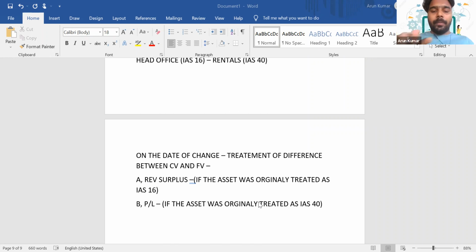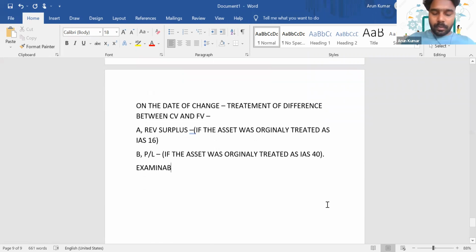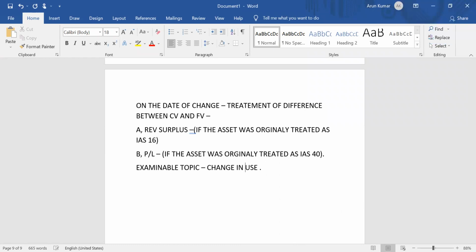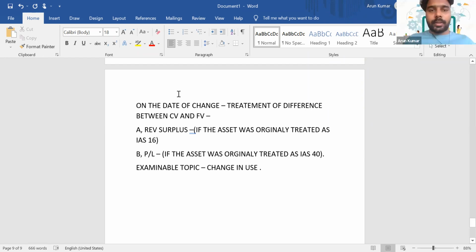Okay, guys. So these are the main important standards you have to learn. That is something which is really basic. And the kind of questions you can expect here, obviously the examinable topic will be this change in use. This change in use is an important examinable topic, so make sure that you note it down and understand that concept with respect to change in use. Is it clear, everyone?